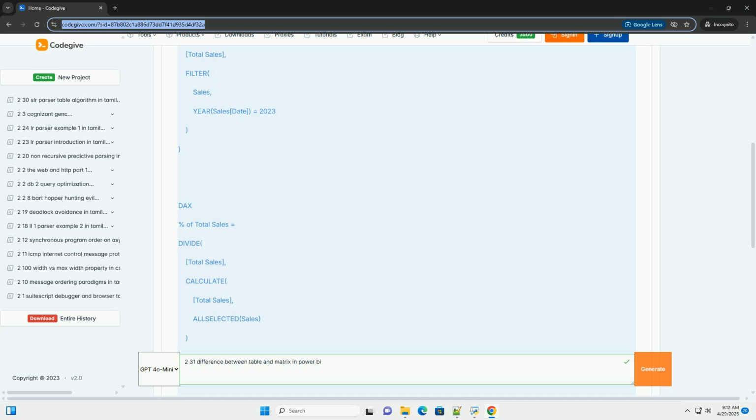3. Hierarchy and flexibility. Tables don't support hierarchies. Each row is treated as an independent record. You can't create nested groupings or drill down to different levels of detail within a table. Matrices are designed to handle hierarchies.